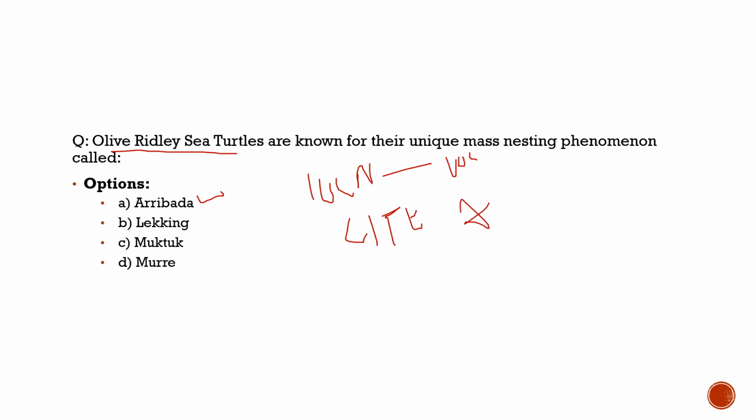It comes under Appendix 1. So this much information is enough about the olive ridley sea turtles. The nesting phenomenon which they use is arribada. I read it as this. I don't know what the proper pronunciation is, but I guess it would be arribada.